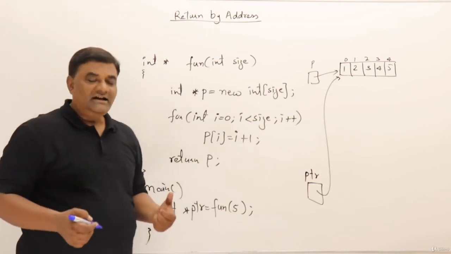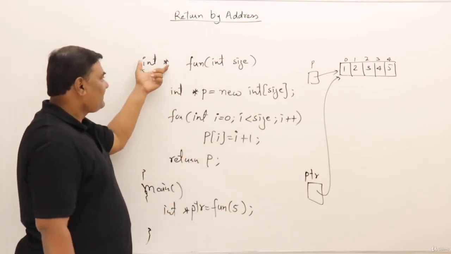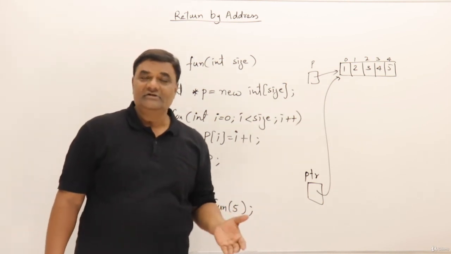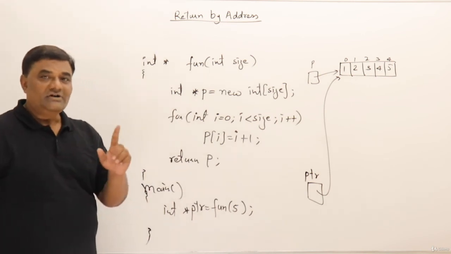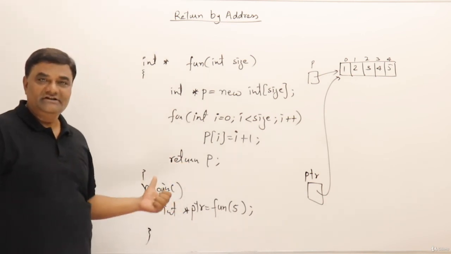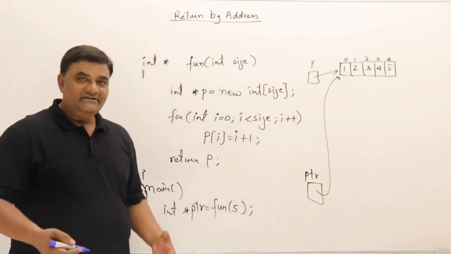Finally, we saw that a function can also return an address. So this is the return by address method. A function can take addresses and also return addresses. I have given you an example where it may be useful. So this is one of the examples. We will try this practically and see it.